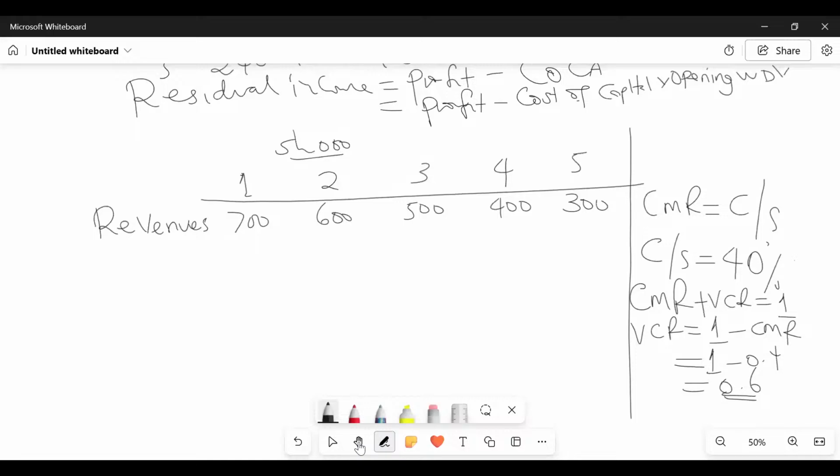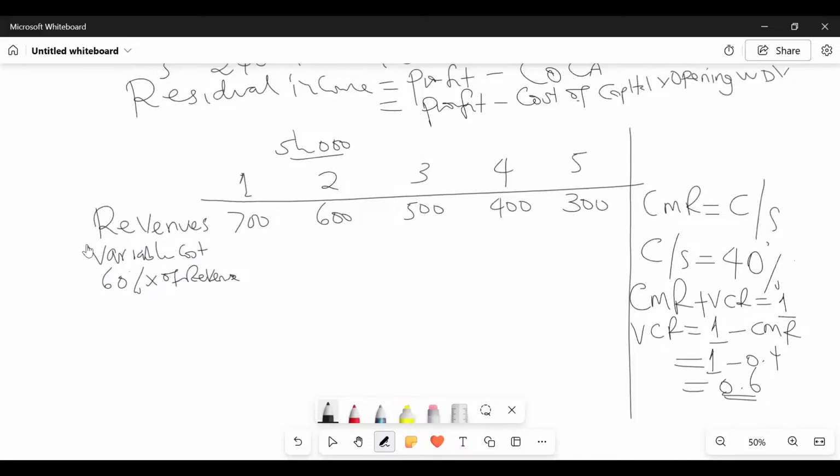So this is one of the approaches. I'll be able to come now and give the examiner the variable cost. Variable cost you have told me is 60% of revenue. 60% is the same as 0.6.